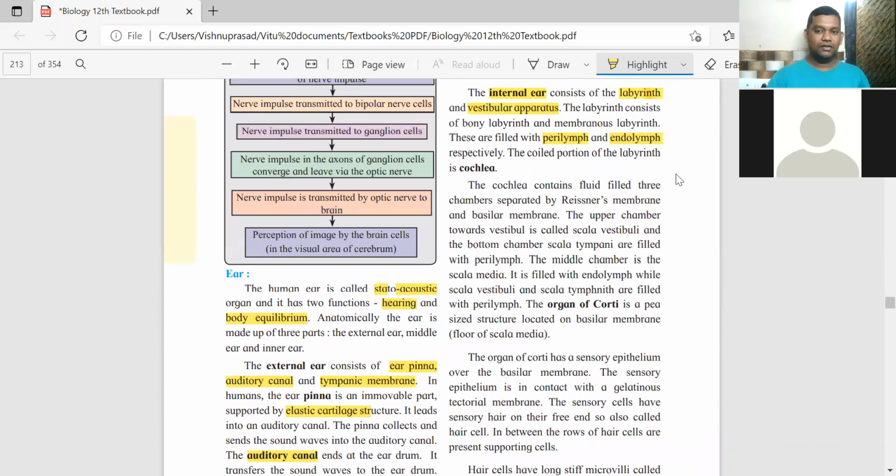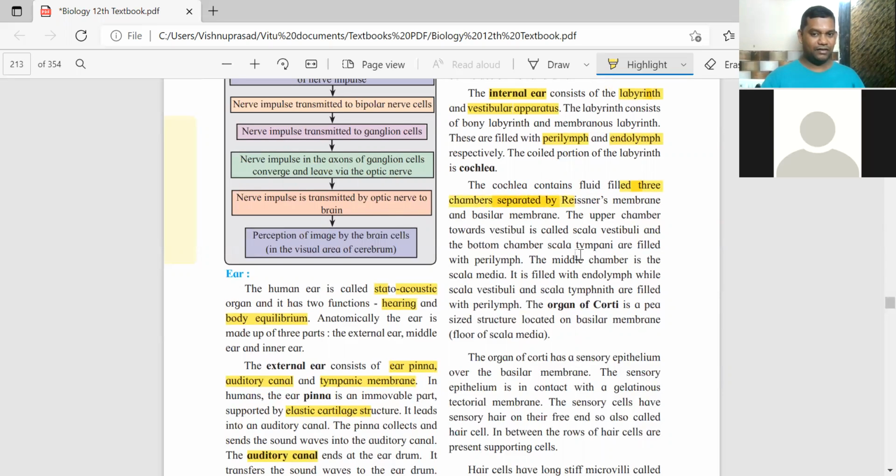This cochlea has got two chambers. The cochlea is a coil, round like a shehnai. The chambers are filled with fluid.